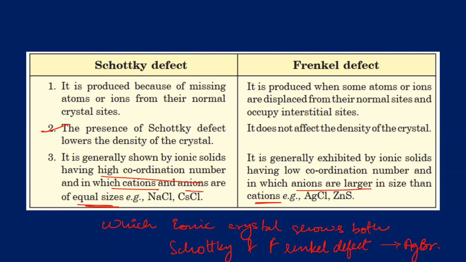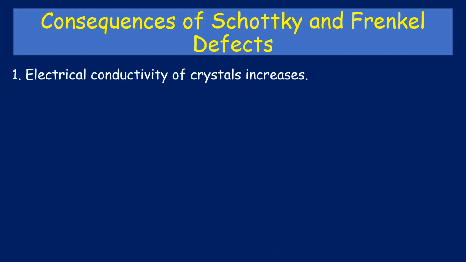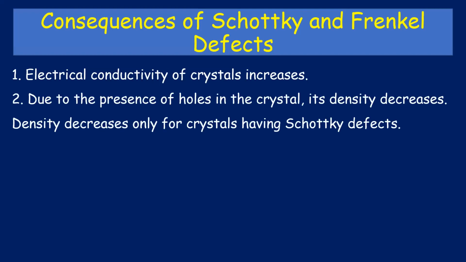Okay, it shows Schottky and it shows Frenkel also. Okay, moving on. The consequences we have discussed: electrical conductivity increases due to the presence of holes in the crystal, the density decreases, and you have to remember that only for Schottky defects the density is decreasing.